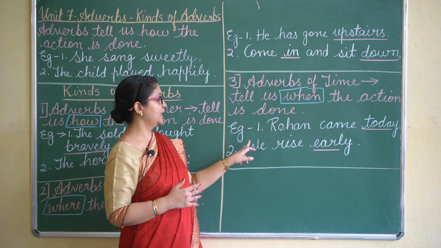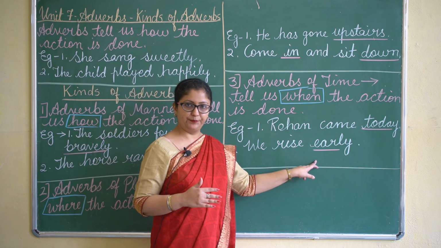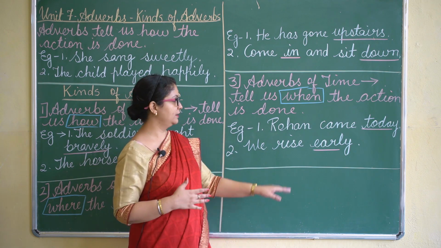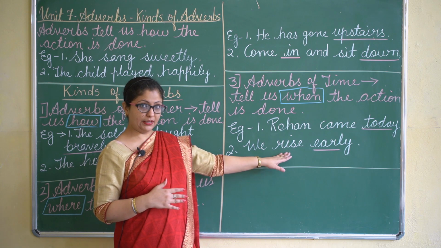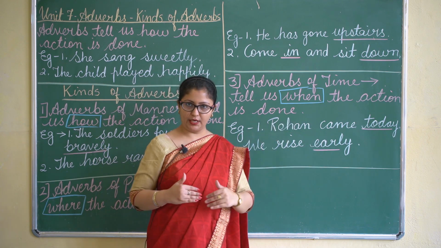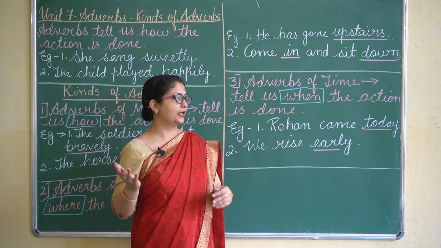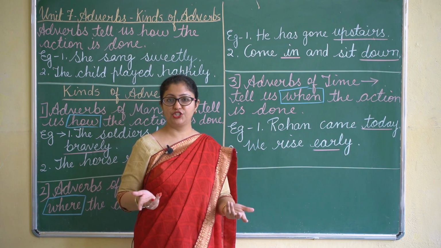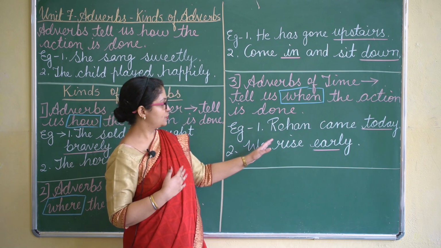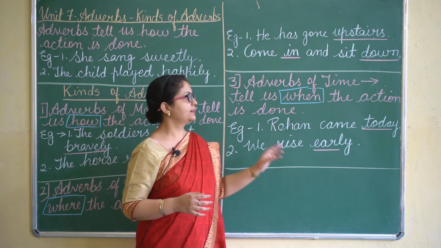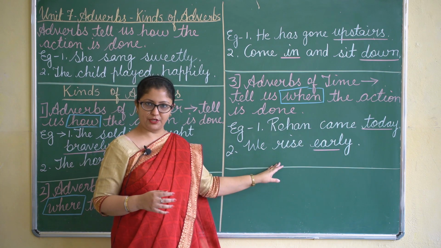Next sentence is, we rise early. What is the verb over here, or what action is being done? Rise. When is it being done? Early. So, the words like today, tomorrow, yesterday, early, late, like she came late. When did she come? Late. So, these words are called adverbs of time, like these examples which I have given you.